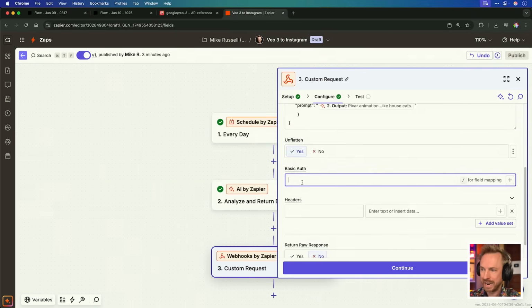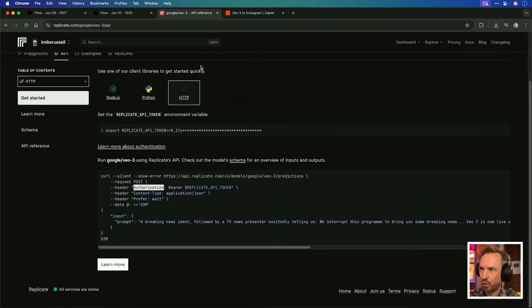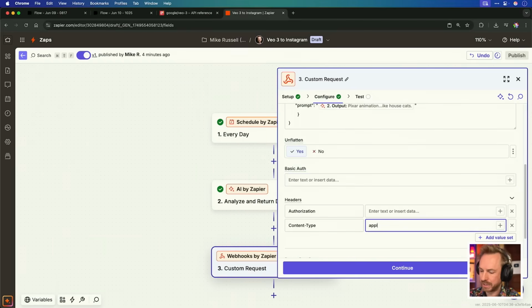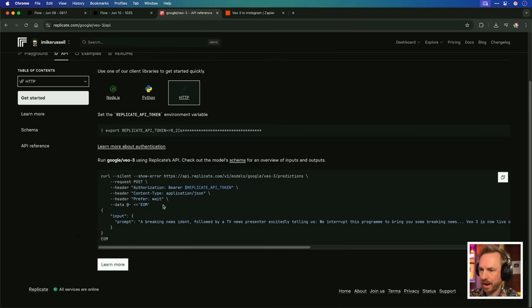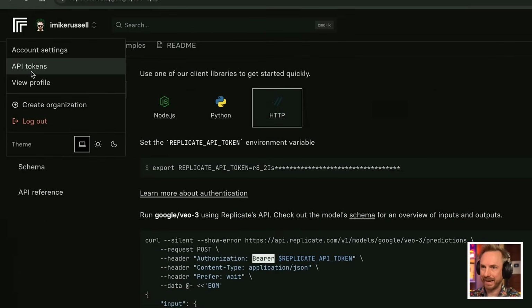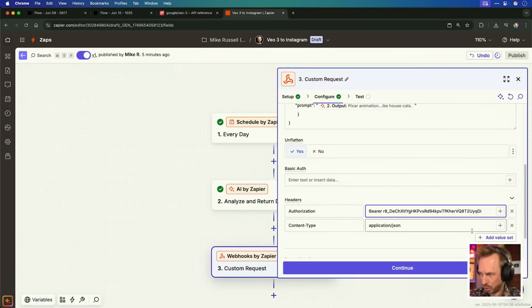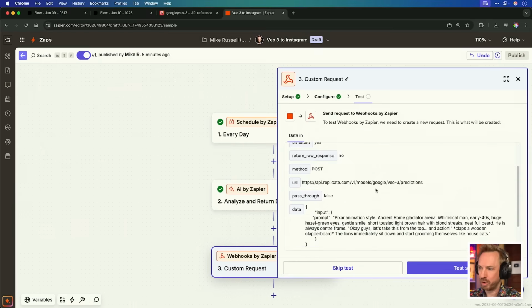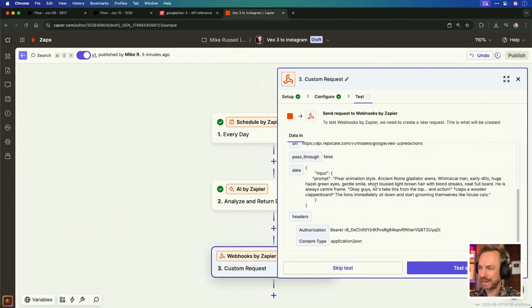Unflatten should be yes. Now for basic auth, we leave that blank. And then in headers, we use authorization. Content type, which is application JSON, and we'll leave out this prefer wait tag for the moment. You'll see why later. And then we'll grab an API token from my Replicate account and we'll paste it in under authorization. Okay, with that done, this webhook should be ready to go and start generating, so we can click test step.